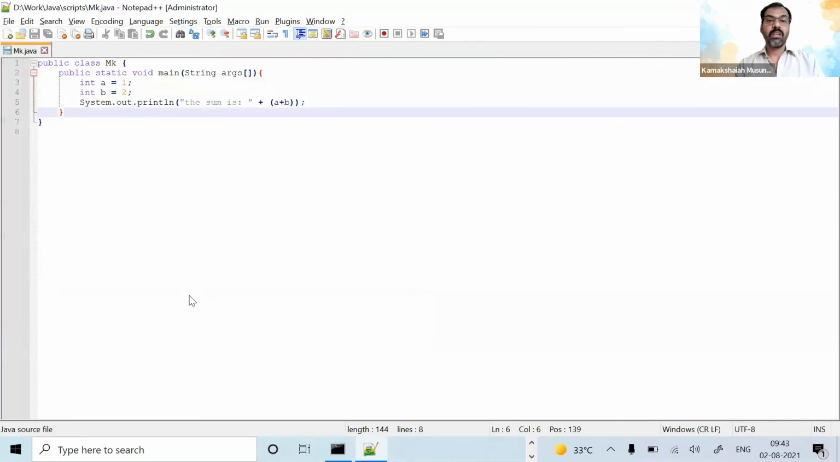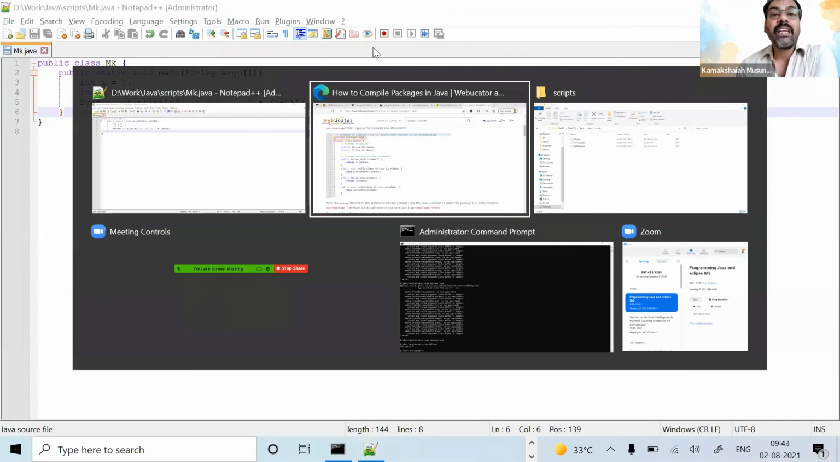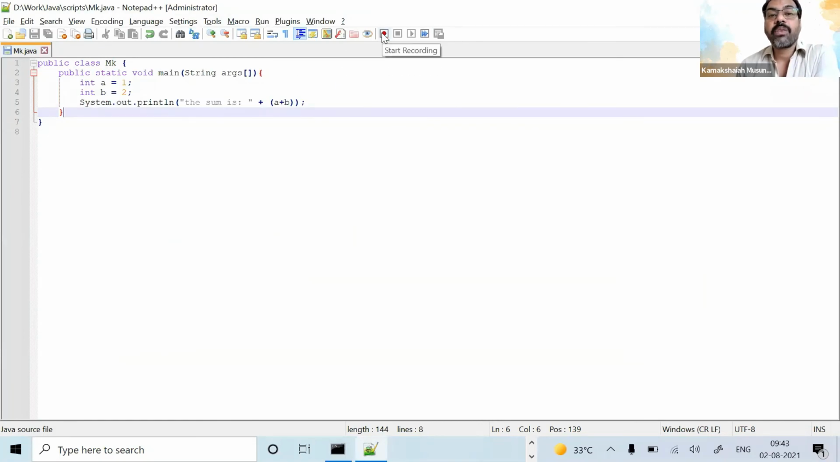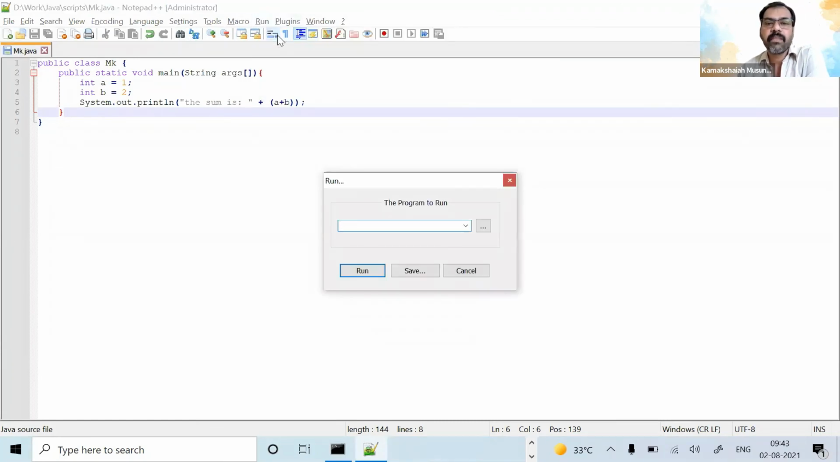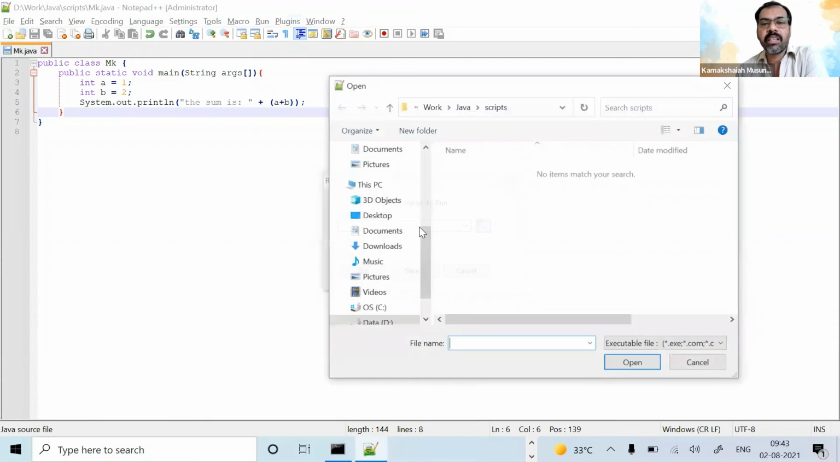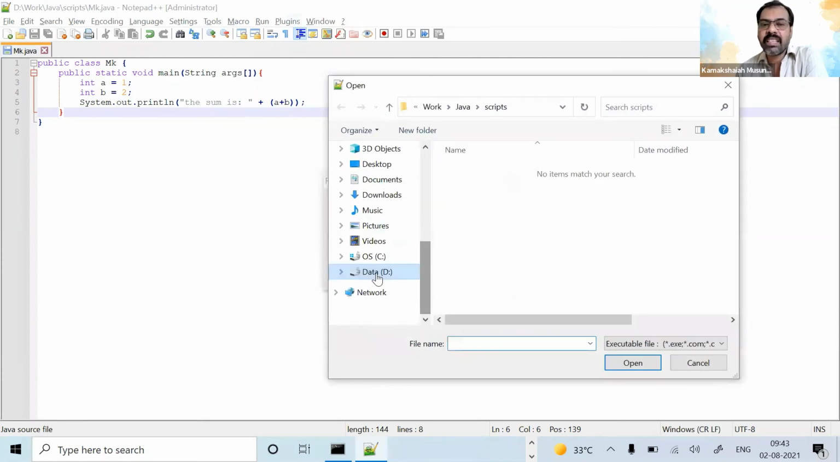Now, I don't know if it is possible: start recording, playback, run the macro multiple times. I don't know. Is a run button there or not? I don't think there is a run button. Yeah, F5. Let's see. Program to run. It is telling me I have to choose. Okay, let me choose. Let's see.